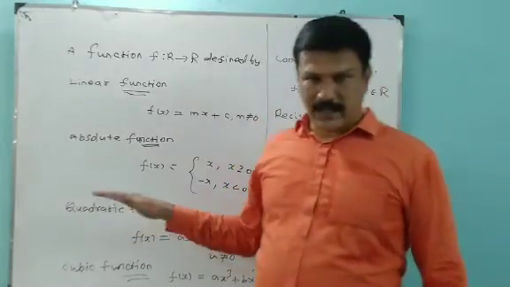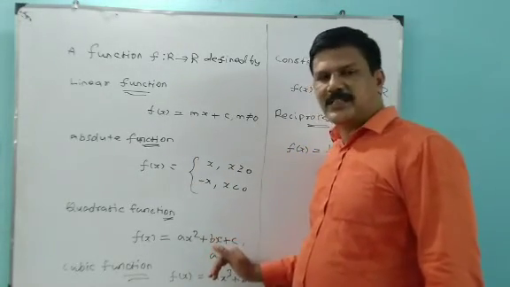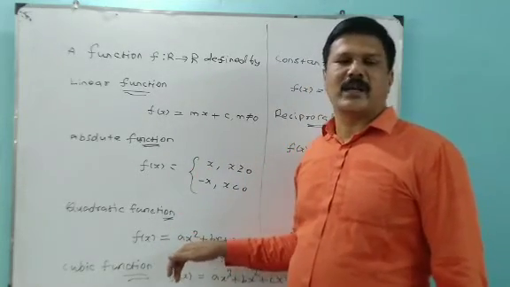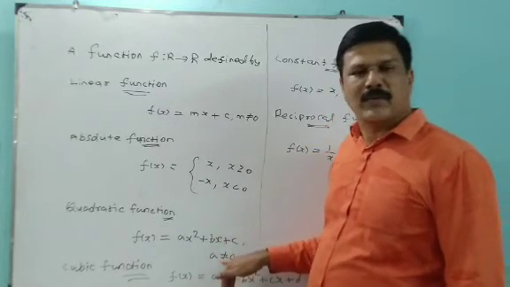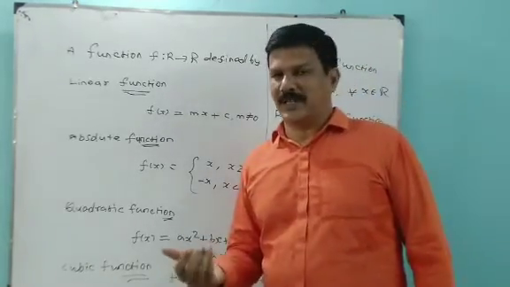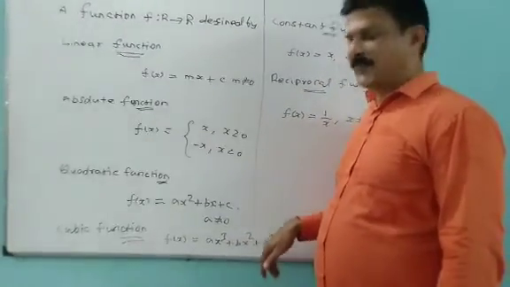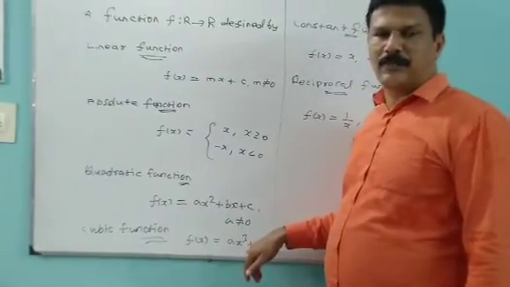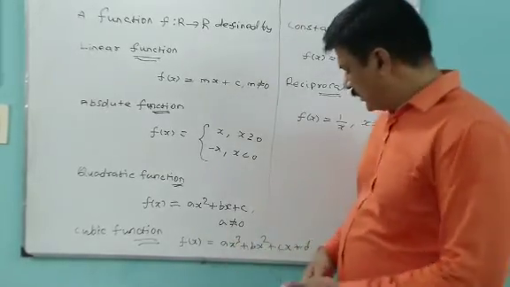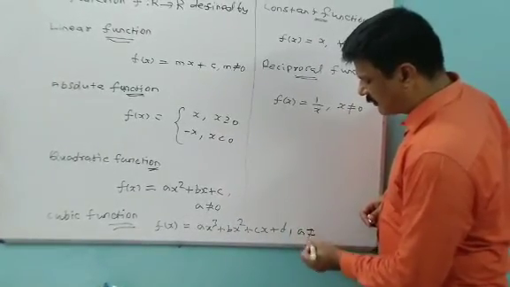Next, quadratic function. Quadratic function means one constant term, one x term and one x square term. Here the coefficient of x square is not equal to 0. Then cubic function. Cubic function means one constant term, one x term, one x square term, one x cube term. Here the coefficient of x cube is not equal to 0.